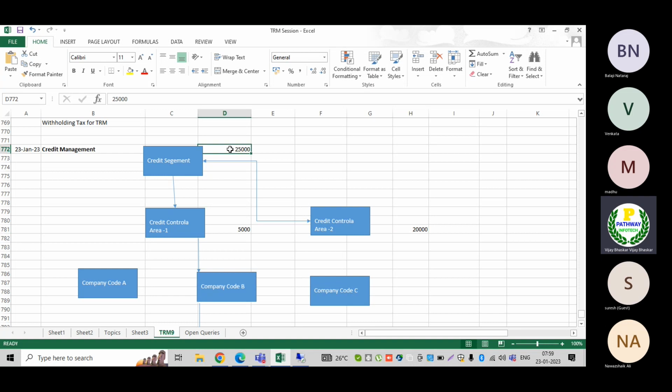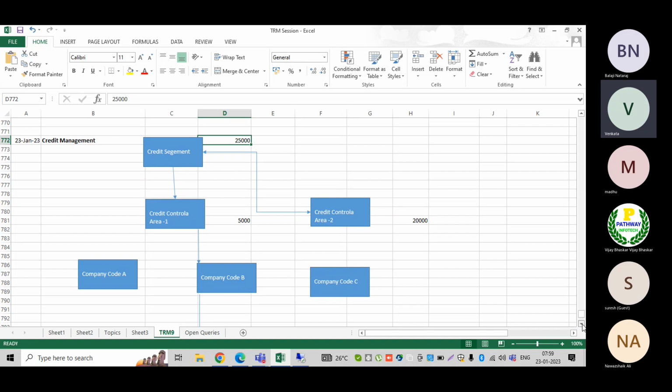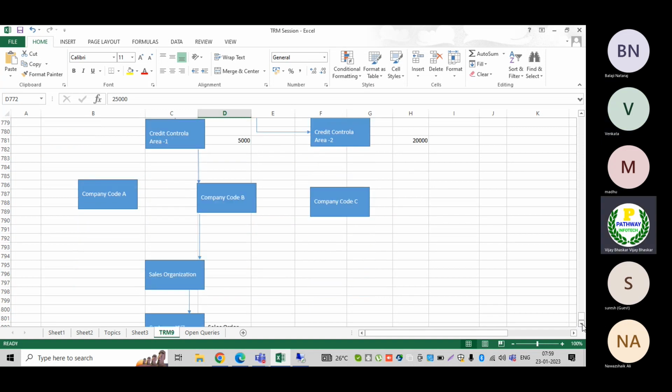Yeah, Venkat, is it clear now? Yeah, clear. So we can also call this the organization structure for credit management: credit segment, controlling area, company code, sales area, and the customers. Exactly, this is the structure, Venkat.